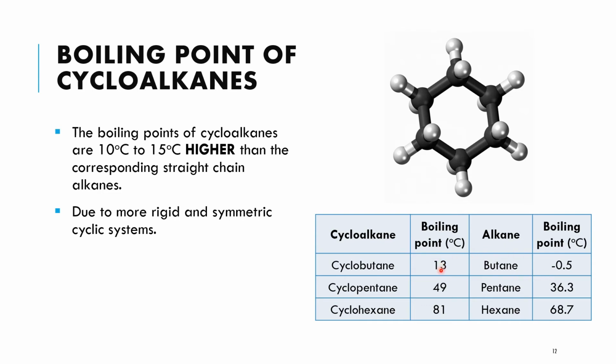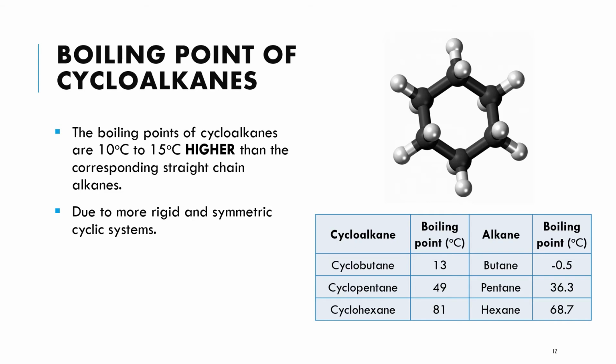Okay, so in other examples as well, okay, untuk bilangan karbon yang sama di sini, we can see the same trend. Okay, the straight chain alkane, bila kita compare dengan pasangan dia, pasangan cycloalkane yang mempunyai bilangan karbon yang sama, so straight chain alkane akan mempunyai lower boiling point than the cycloalkane. Okay, so kenapa? Reasonnya adalah disebabkan oleh rigid and symmetric cyclic system.